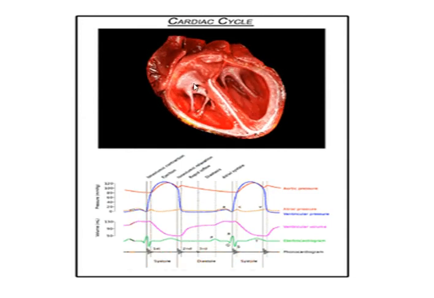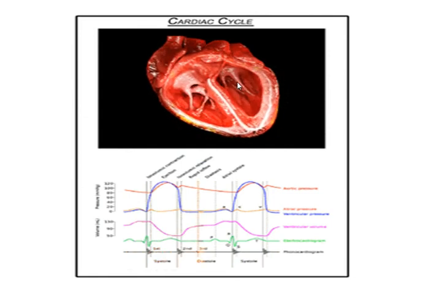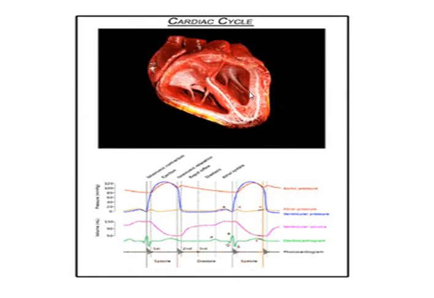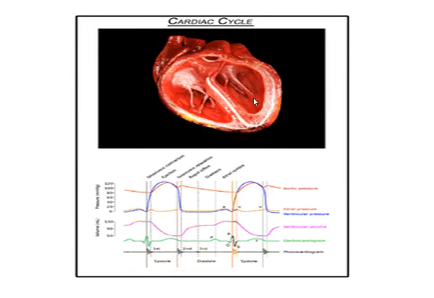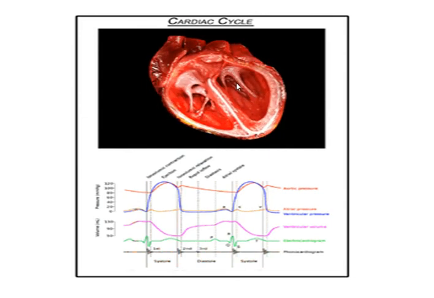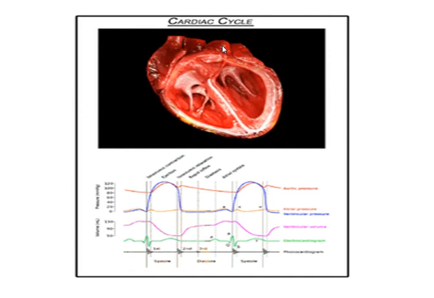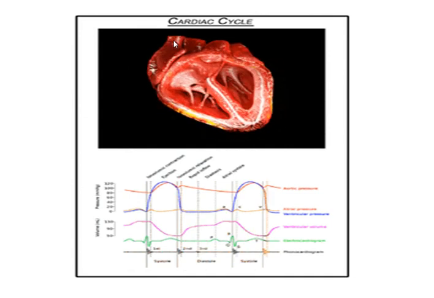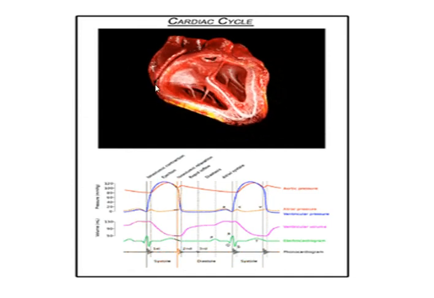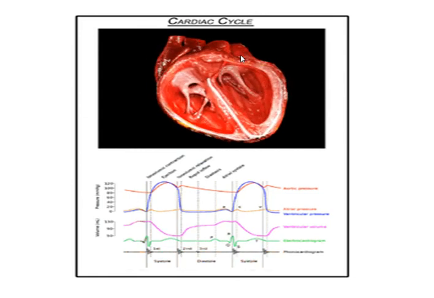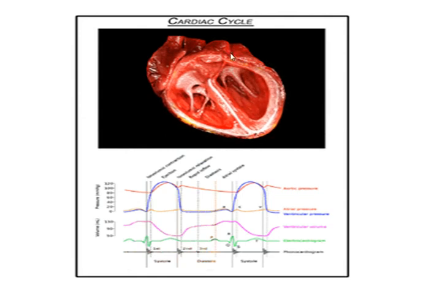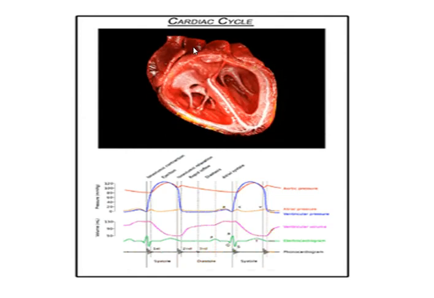You see here, this is the valve, and this is chordae tendineae, and this is the papillary muscle, and this is the aorta, this is the superior and inferior vena cava, and this is the pulmonary trunk.